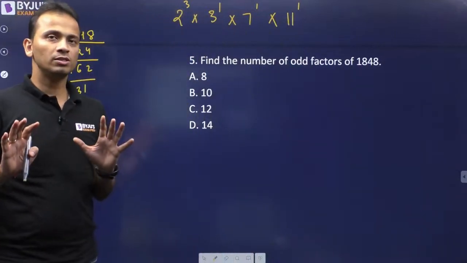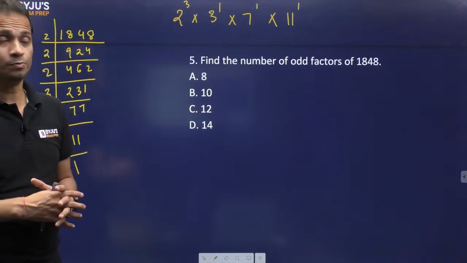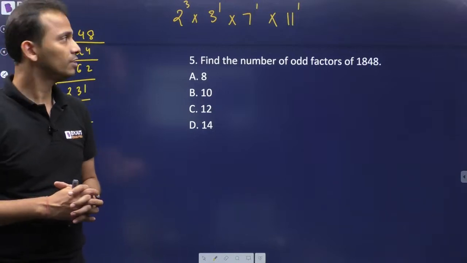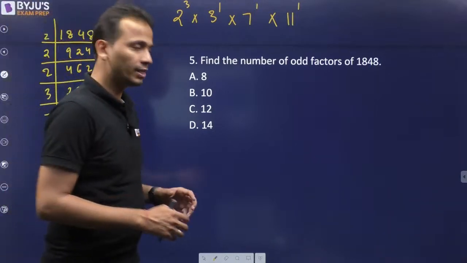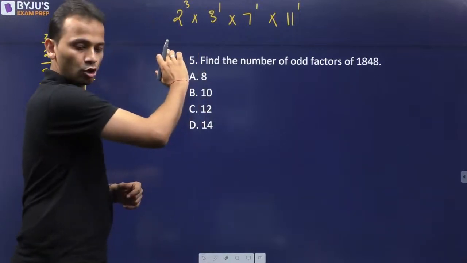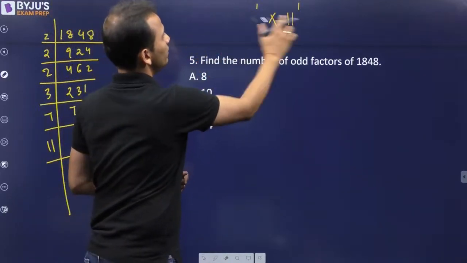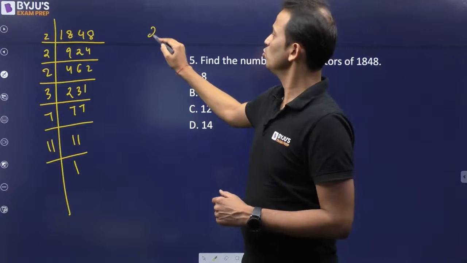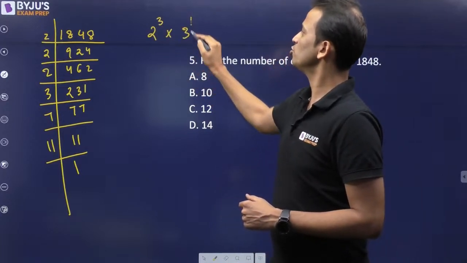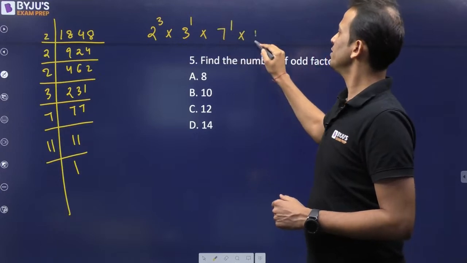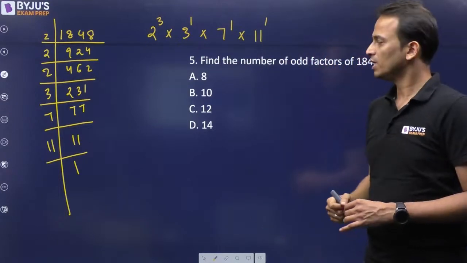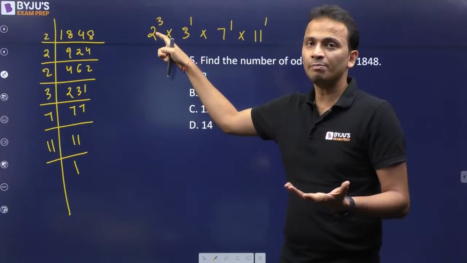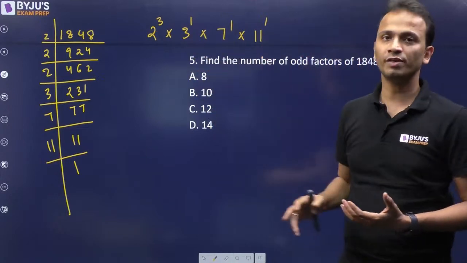Now to find out the total number of factors, what we actually do, here we have to find out the odd factors, but if I want to find out the total number of factors, in that case, wait, I think the powers of the number are not visible to you. Okay, so I'll write this number once again, a little bit below. So the number is 2 raised to the power 3 multiplied by 3 raised to the power 1, 7 raised to the power 1, 11 raised to the power 1. This is the number. Now to find out the total factors, what we do is we consider how many powers of 2 can be used, powers of 3, powers of 7 and powers of 11 are available.